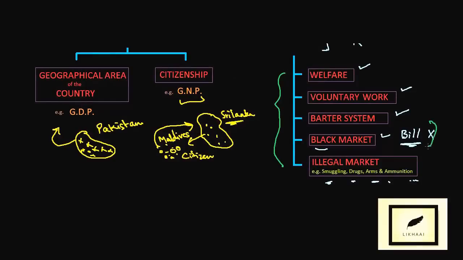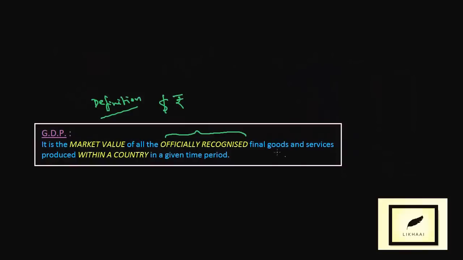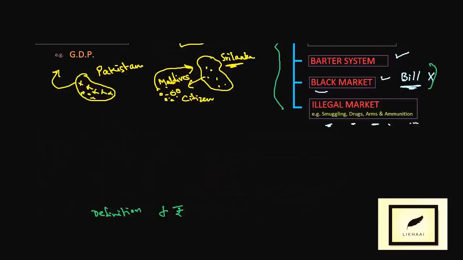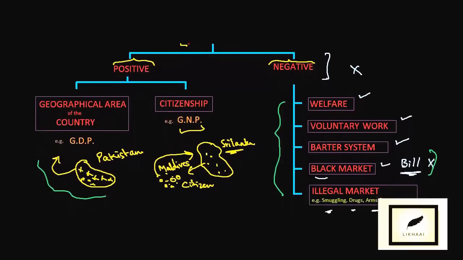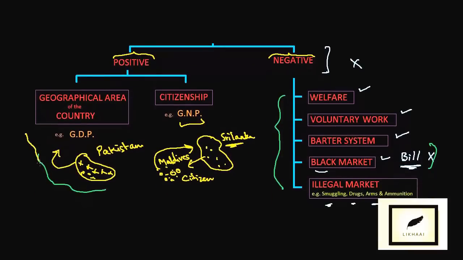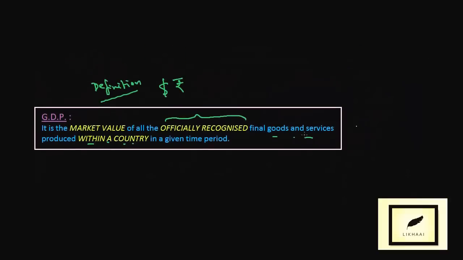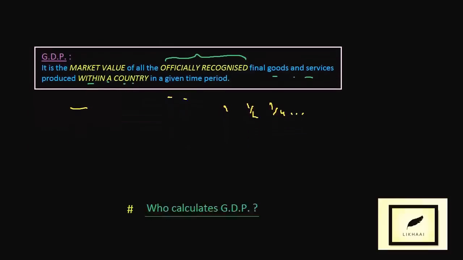Produced within a country, so the concept here is the geographical area. It is within a country in a given time period, which could be a year, a half year, a quarter, and so on. So this is the concept of GDP.